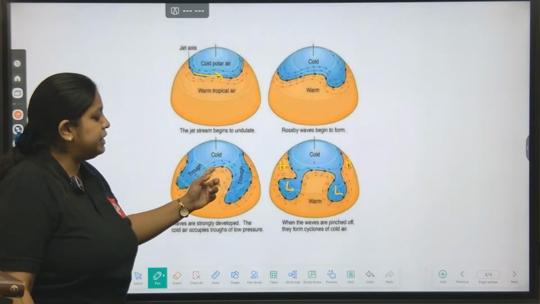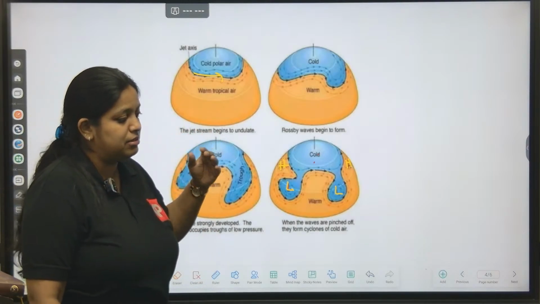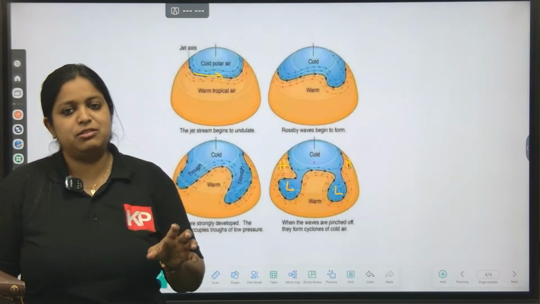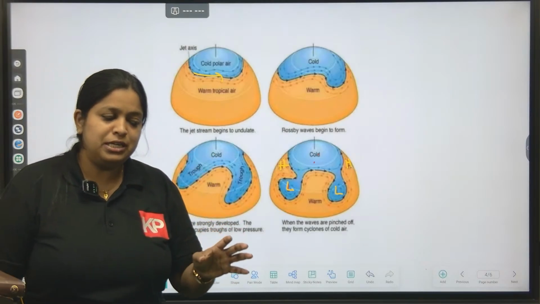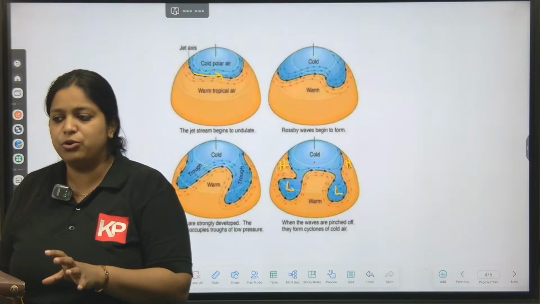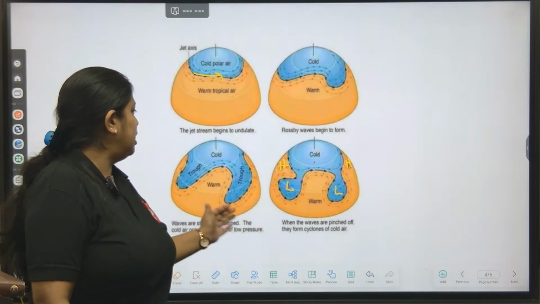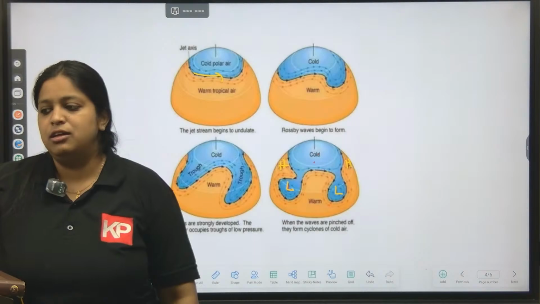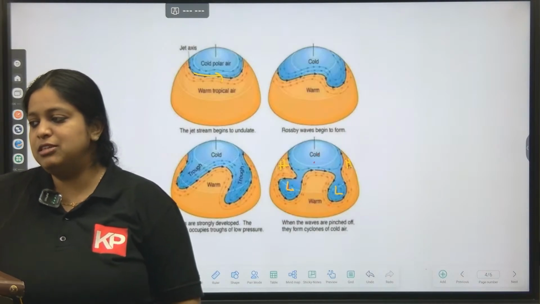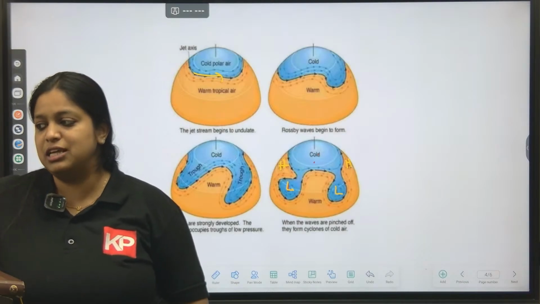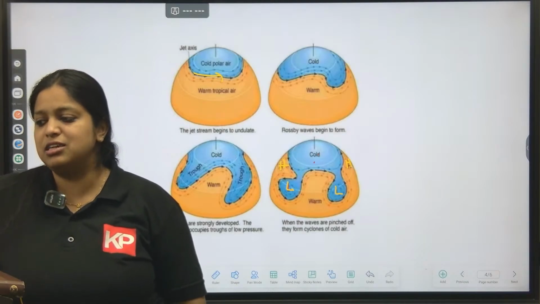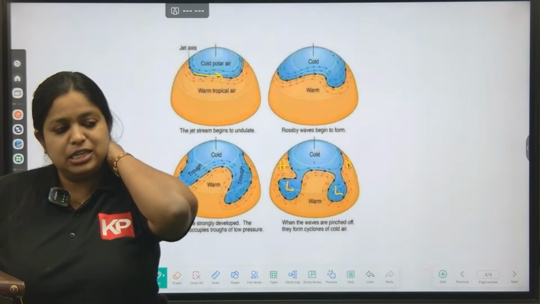If the temperature contrast is weaker, the speed of the jet stream becomes weaker. When the speed reduces, that will weaken the Coriolis effect. Hence, it undergoes meandering. Clear? So this explains the existence of waves. The low pressure cells, high pressure cells, etc. are because of these meandering curves actually.